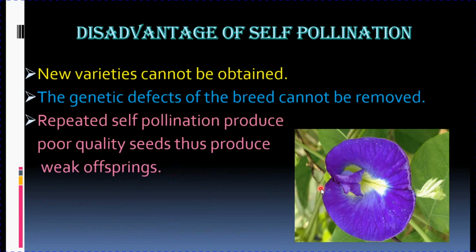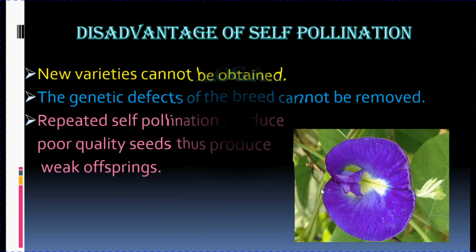Not only this, repeated self-pollination produces poor quality seeds. And since the seeds are of poor quality, the offspring produced will be very weak. This also results in the weakening of the breed generation after generation.